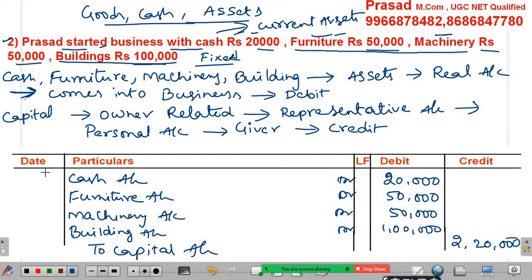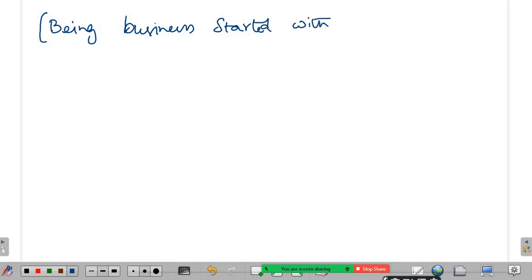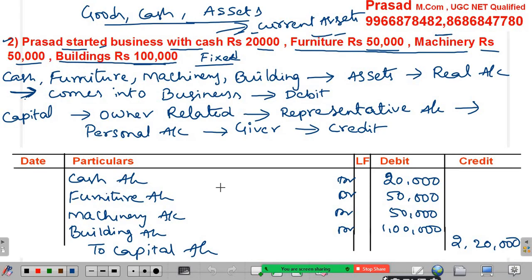So this is how to record when more than two aspects are noticed. The narration for this one is: business started with various assets. So this is the entry for this type of transaction.